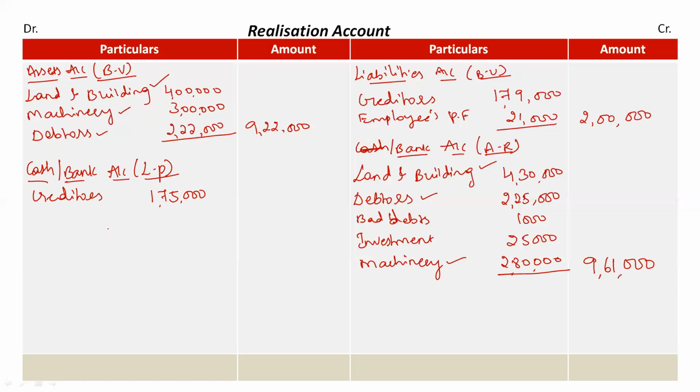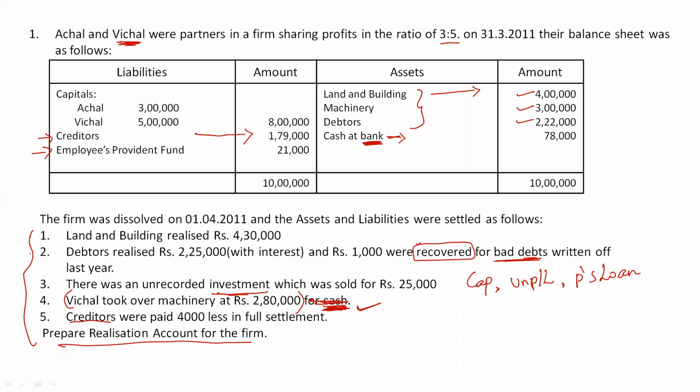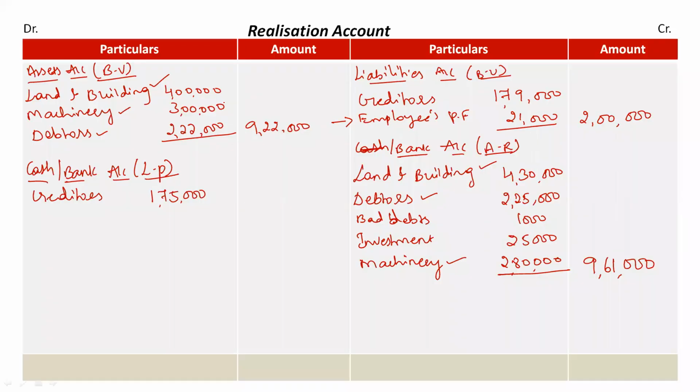So creditors are paid with 1,75,000 rupees in full settlement. Now there is no information given relating to employees provident fund. We have another liability here, but in the question no information is given relating to it, at what amount it has been paid. So in this case I will treat the full 21,000 rupees of employees provident fund as paid in full. I will assume it like that, and I'll mention here employees provident fund, full amount has been paid.